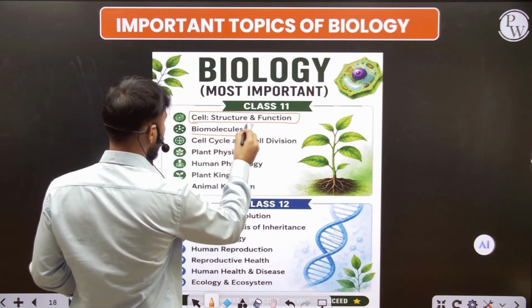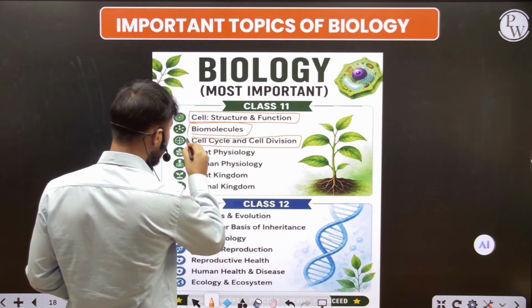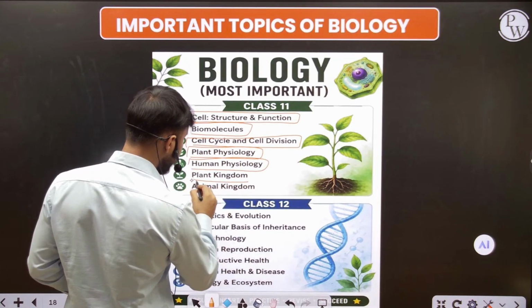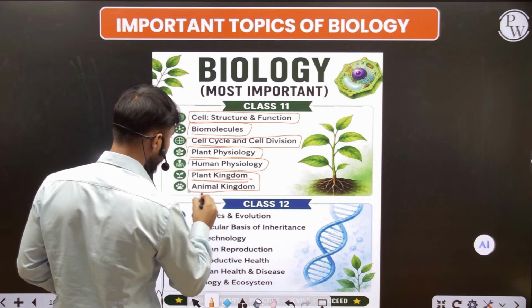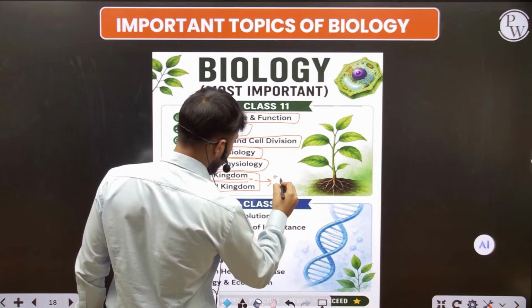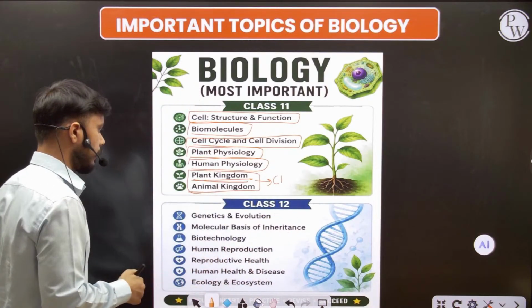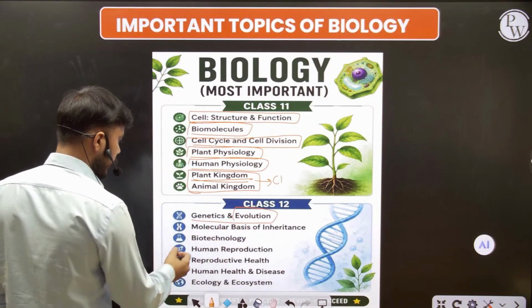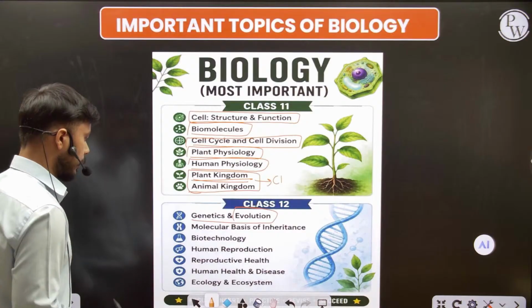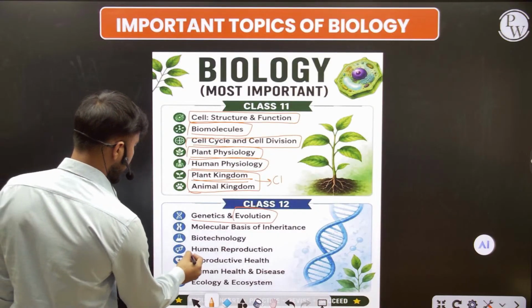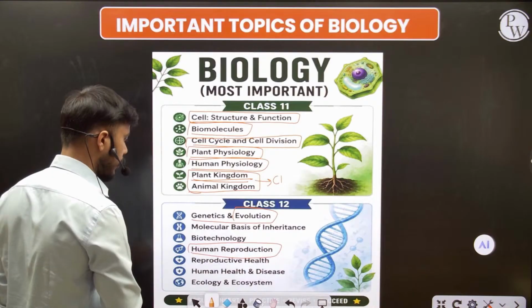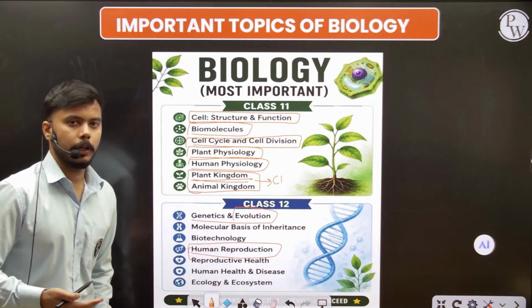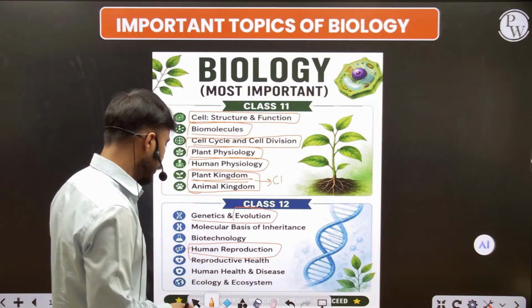And the biomolecules chapter, the cell cycle and cell division, plant physiology and human physiology, the plant kingdom, this is the chapter plant kingdom, and animal kingdom. You can see this is a vast chapter in class 9th also, and you can even face this in class 11 too. And there is genetics and evolution, okay, and the molecular basis of inheritance, biotechnology, human reproduction. You can see this chapter in class 10th also, reproductive health. This is also a subtopic of the class, and even you can see these topics in your 11th, 12th too, but in your junior standards too.